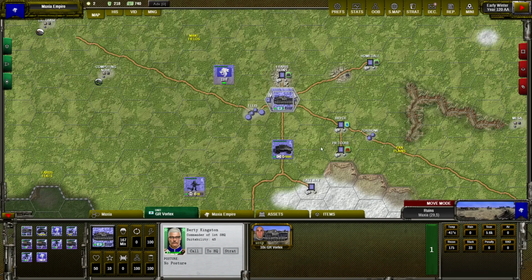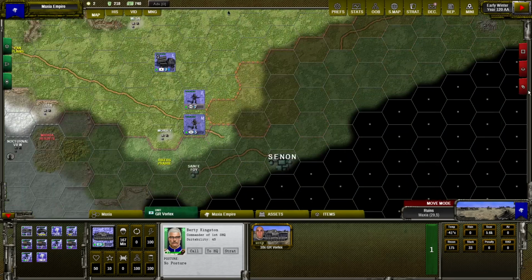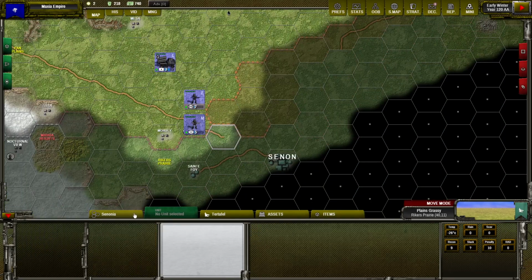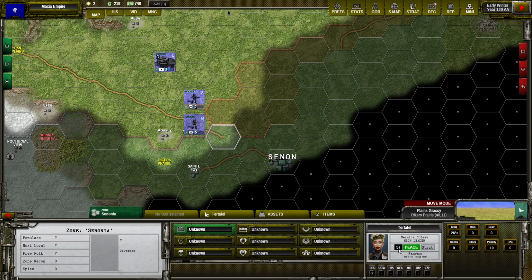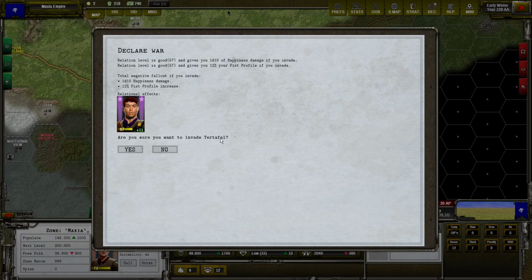Another element that can affect the relation of all leaders is a war, especially with a neighbor with whom we have peace. Like we have quite good relation, 57, with this minor regime. If I try to go to war with them, the game notes that our relation level is quite good. So attacking them will give us from 1 to 10 of happiness damage if we invade them. And also our feats profile will increase by 12%. So the higher the relation with the neighbor whom we are attacking, the more damage to the happiness there will be.